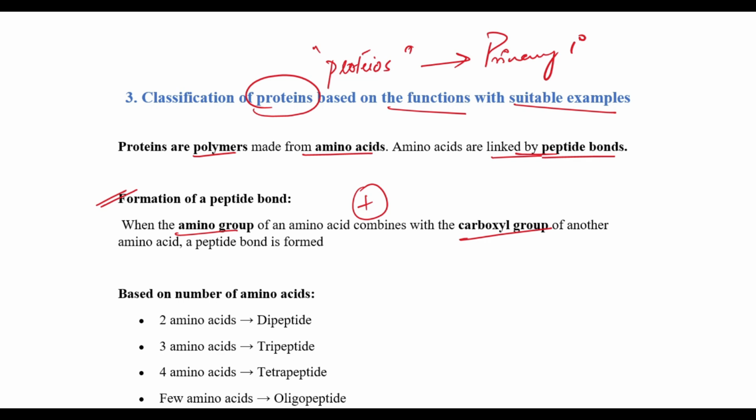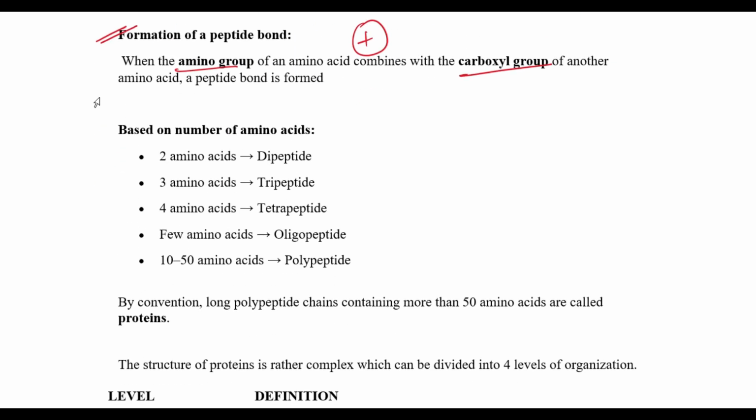Now based on the number of amino acids we have, if it's 2, it's called as di. If it's 3, it's called as tri. 4 is tetra. Few amino acids are called as oligo. Now if we have about 10 to 50 amino acids, they are called as a polypeptide. Long chains of polypeptides which are greater than 50 amino acids are called as a protein.